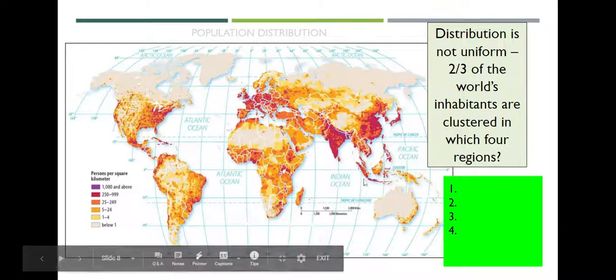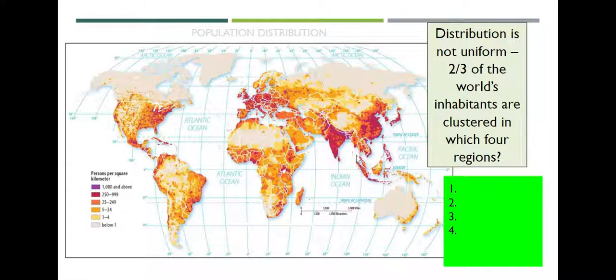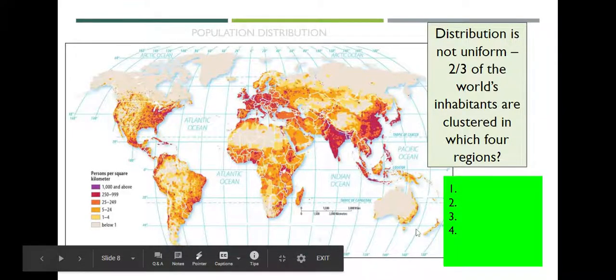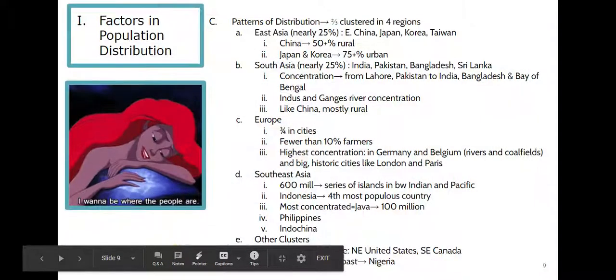So let's take a look. Here is Indonesia. Okay. So this is this stream of islands that runs through here. Here's the Philippines. This is where 100 million people live on these islands, which can be very challenging.